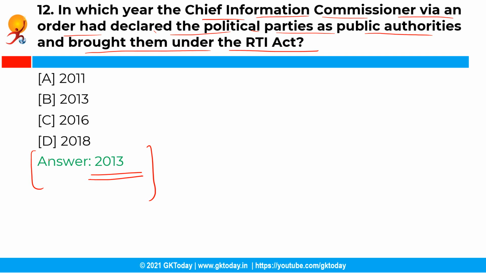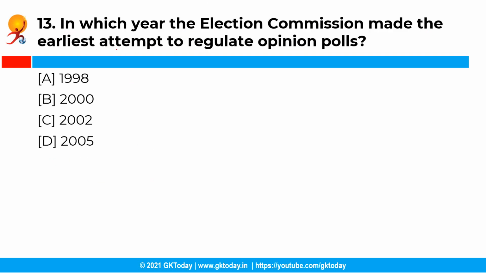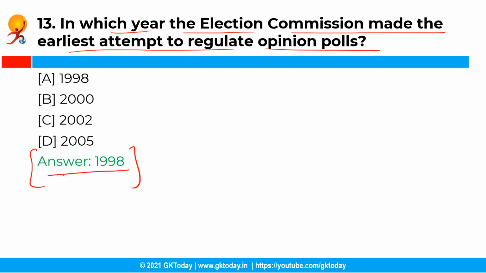Now the next question is, in which year the Election Commission made the earliest attempt to regulate opinion polls? So you have the following options and the correct answer is option A, that is the year 1998. So the earliest attempt to regulate an opinion poll was made in 1998. The Election Commission of India took an overall view of the situation and issued an order laying down guidelines for publication and dissemination of results of opinion polls or exit polls.